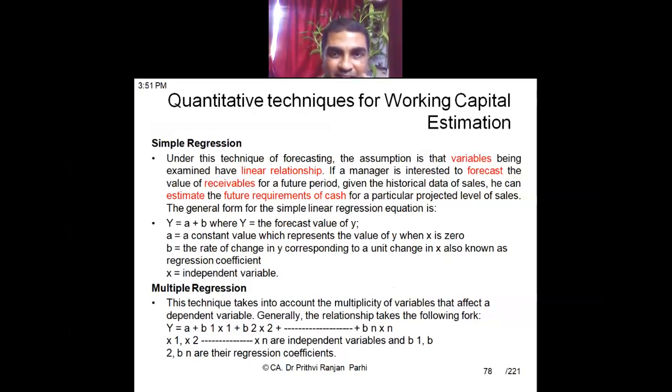It is assumed that the required working capital has a kind of linear relationship with some variables.